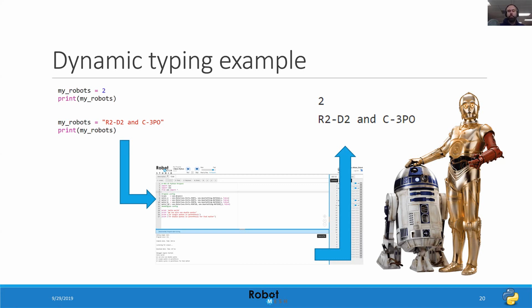Where you will get into trouble with a dynamically typed language like Python is if you try to do math on the string. So if I took R2D2 C3PO and divided it by 4 or did something goofy like that, I would probably get an error from the Python interpreter.